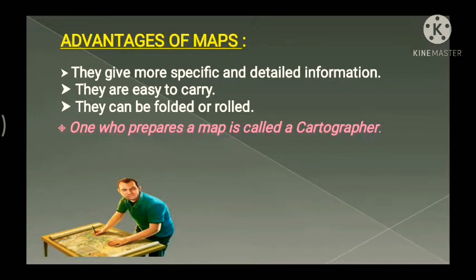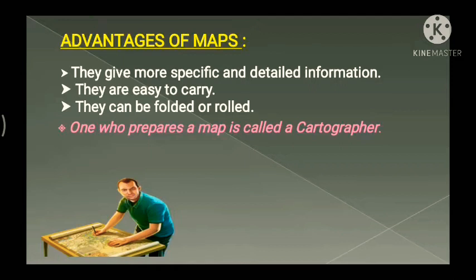If we want, we can get maps of particular countries, particular states, certain areas. So it gives us more specific and detailed information: states, towns, cities, everything, like which are the rivers. All of it we can see area wise, on a small scale as well as on a large scale.